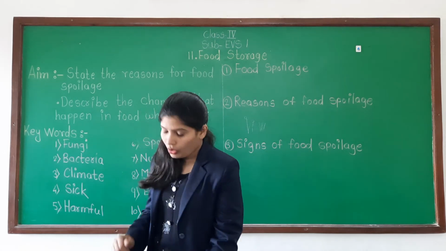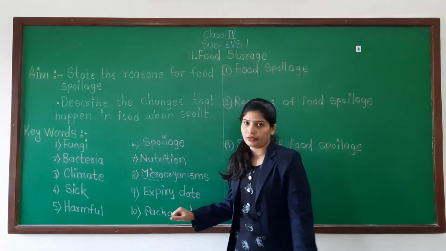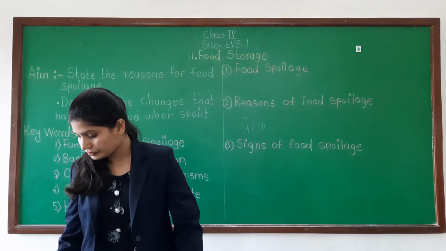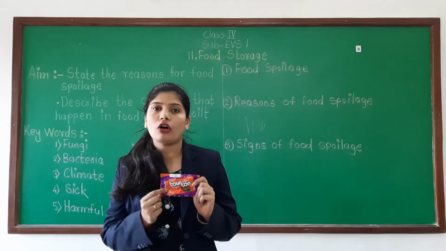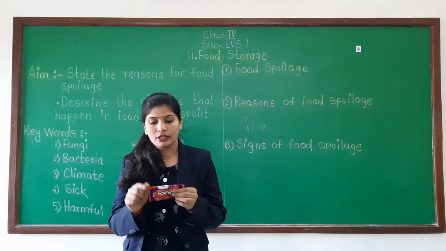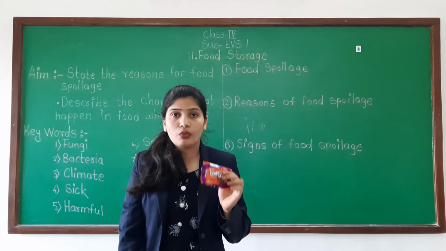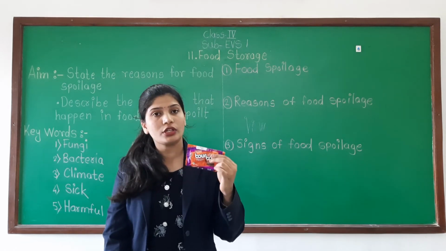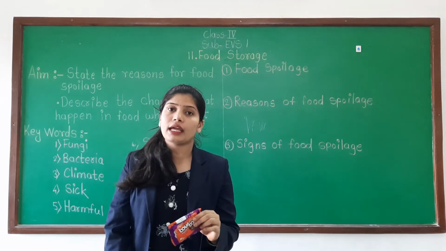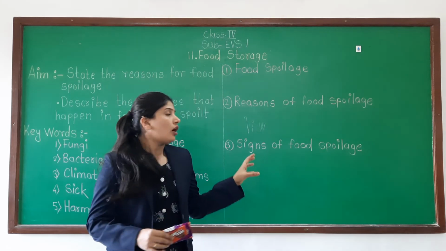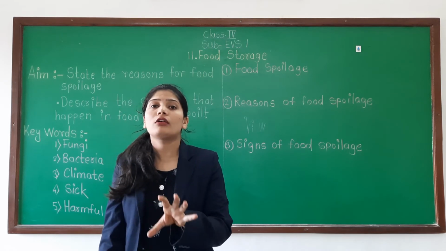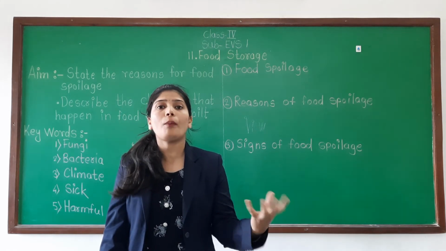Understood? Now, one thing is that packaged food is also related to food spoilage. So see, I have taken the wrapper of Bourbon biscuit. You have to also take one packaged food and observe some things. Which things you have to observe? See, that is also given in your textbook: use before, best before and expiry date. Packaged food requires more days for spoilage as compared to open food.